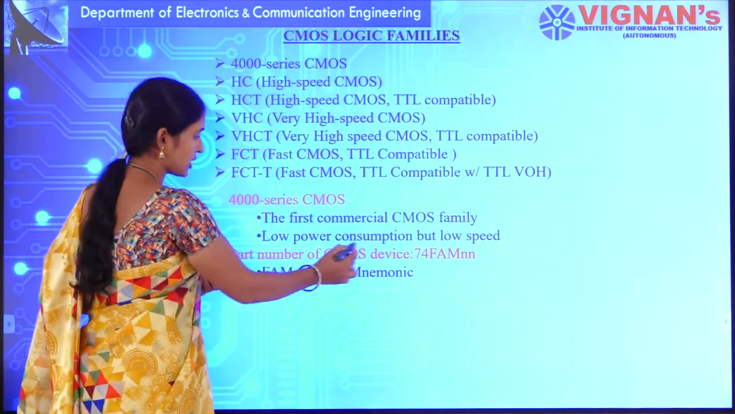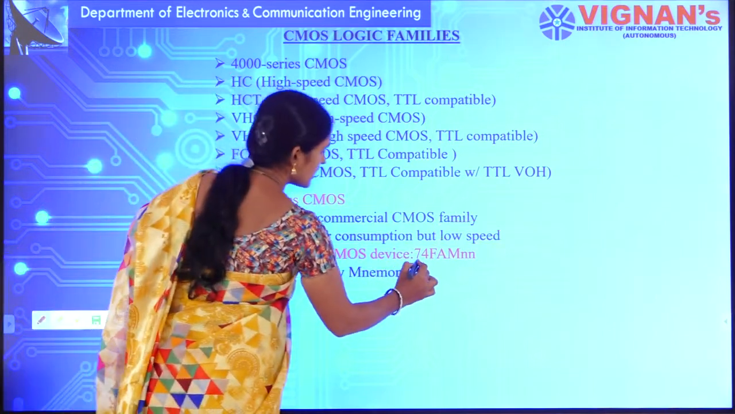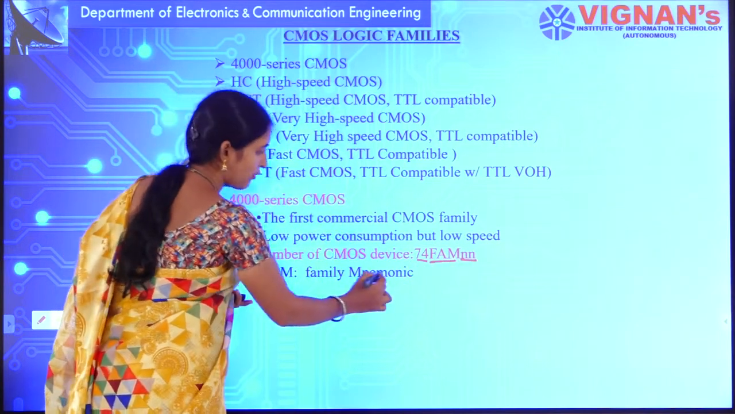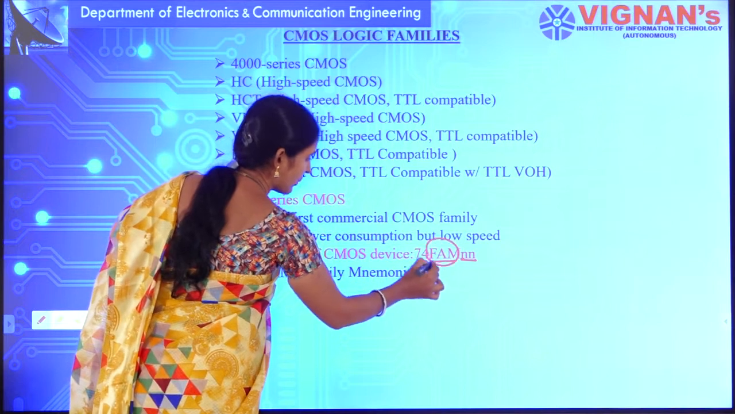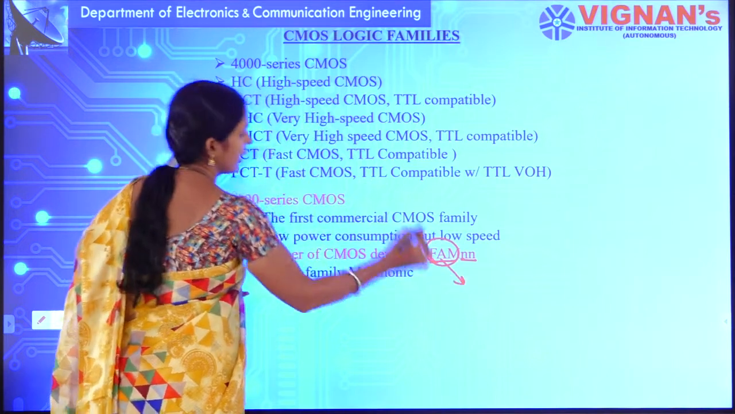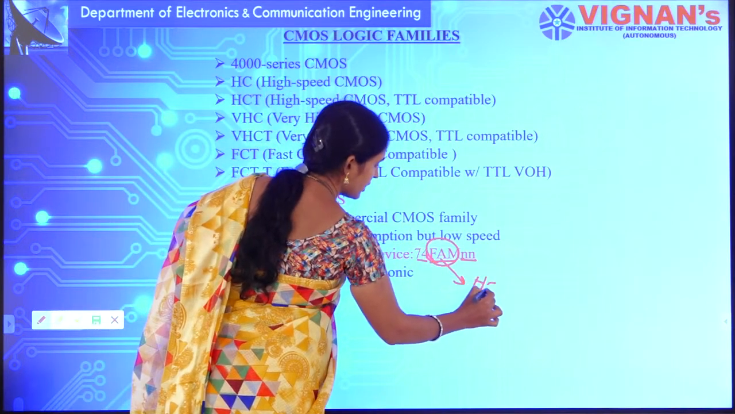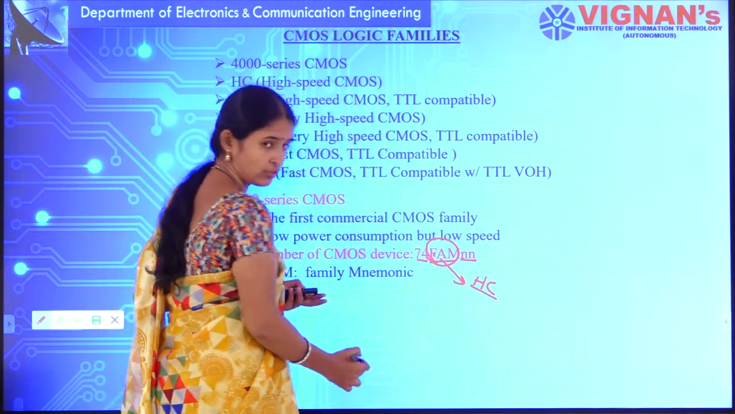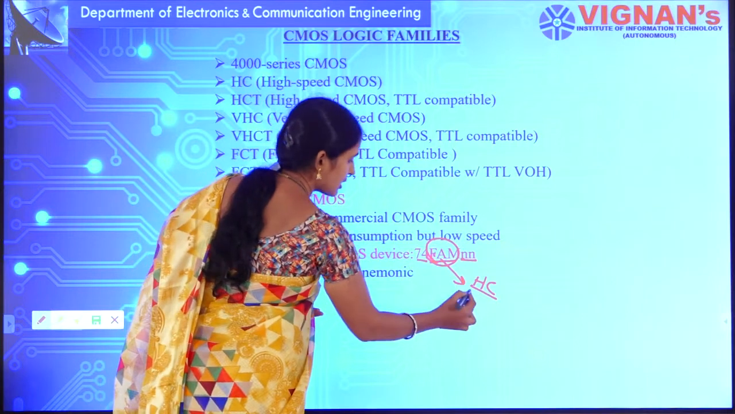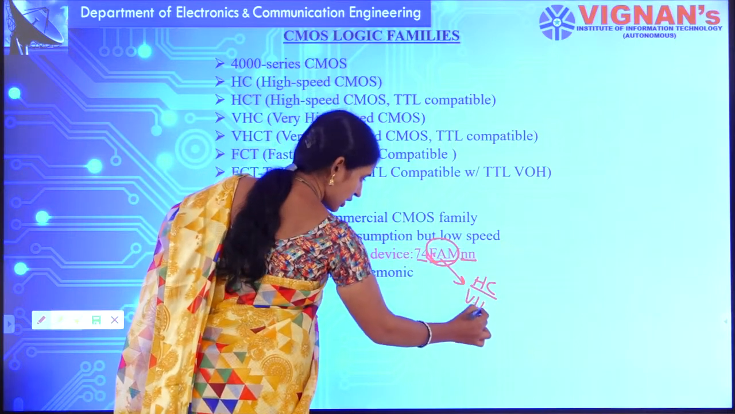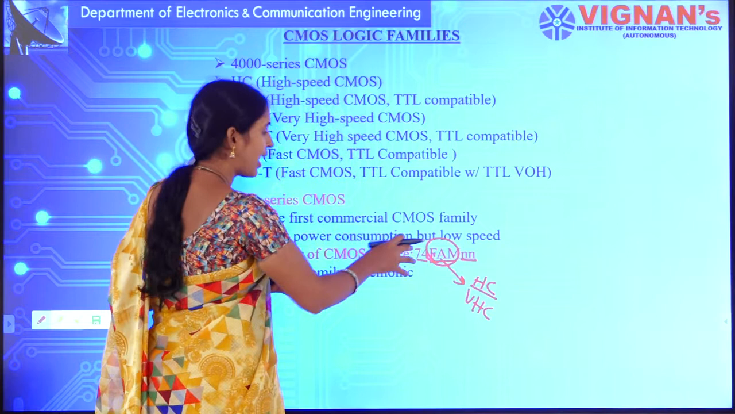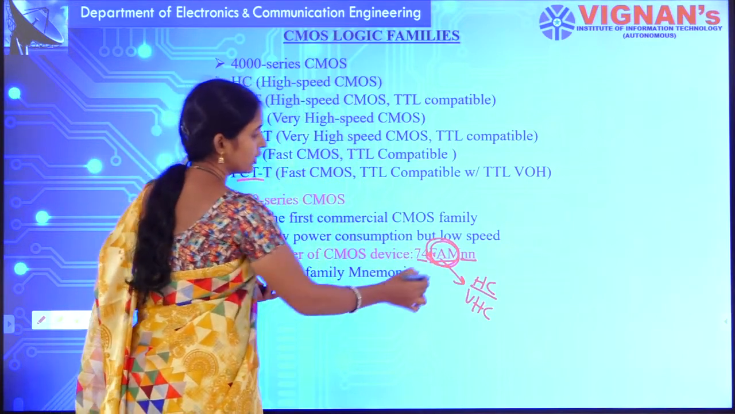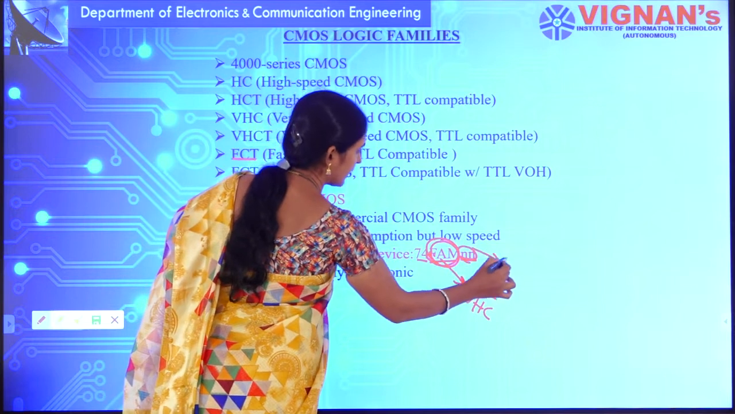Okay, next, what is the part number? The part number of a CMOS device is 74 family NN. This is your family mnemonic. If it is the high speed CMOS logic family, the family indicates HC, like 74 HC. If it is very high speed, VHC. Depending upon that family, you write the mnemonic over here.